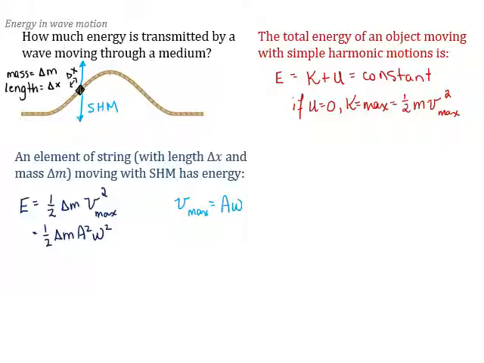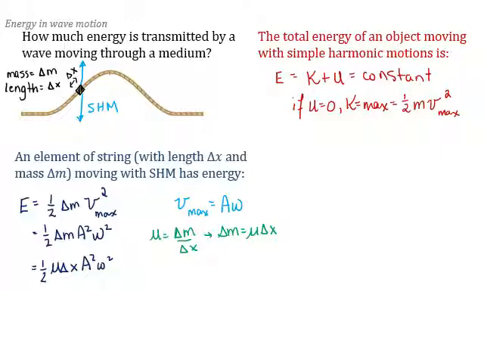Okay, what can we do about that mass? Let's remember mass per unit length. So mass per unit length would be delta M over delta X. That tells me that my little bit of mass, delta M, is mu times delta X. So the amount of mass in that little bit of string is the length times the mass per unit length. I'm going to put that in my expression next. So I've got 1/2 times mu, the mass per unit length, times delta X times the amplitude squared times omega squared. Okay, this is the expression for the energy of that little bit of string.